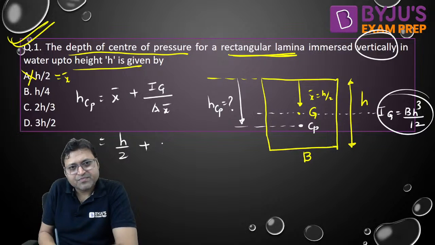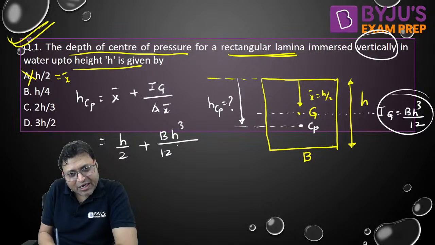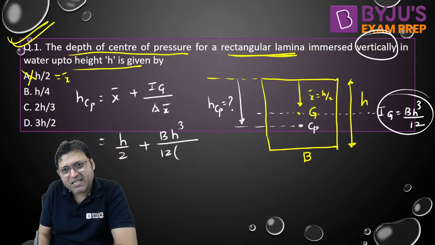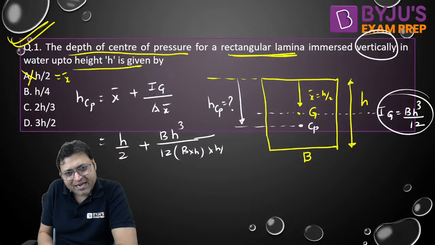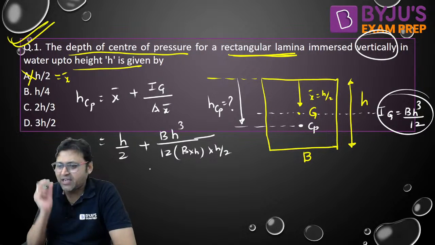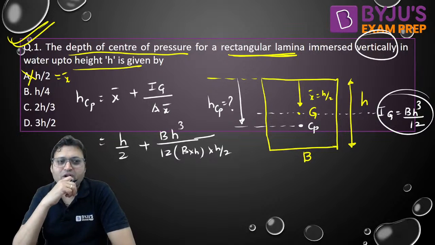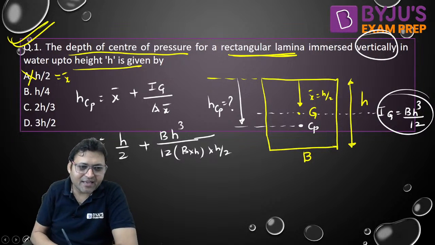Yes or no? So B into h cube by 12, divided by the area of the plane surface in contact with the fluid, that is B into h, into x bar, that is h by 2. What will be the answer? Can you solve it? Which of the following is the correct answer?